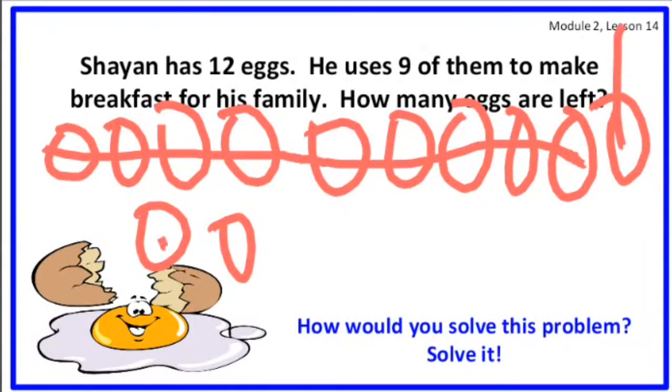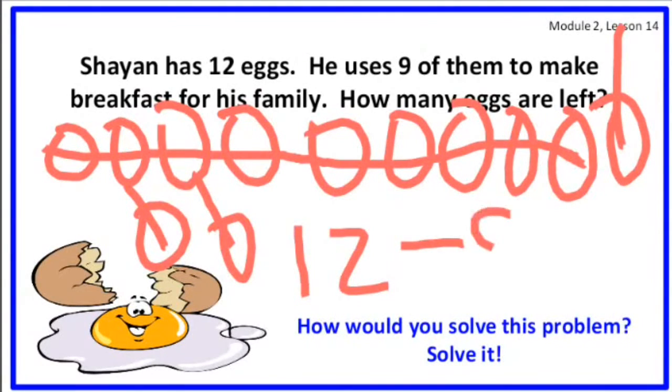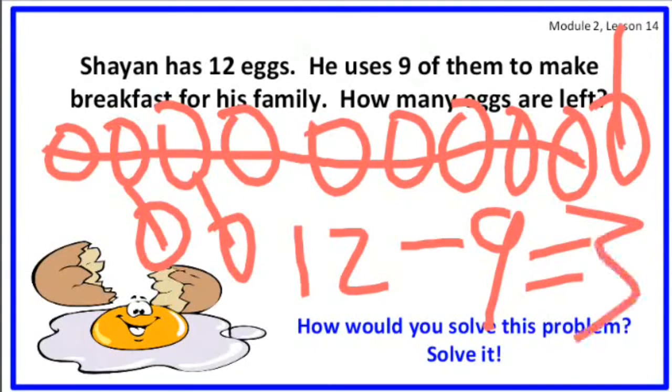What is left? 1, 2, 3. So that means the number sentence becomes 12 minus, how many went out? 9 equals what's left? 1, 2, 3. So 3 is my answer. So that means 3 eggs are left. After using 9 of the eggs to make breakfast for his family, he has 3 eggs left.